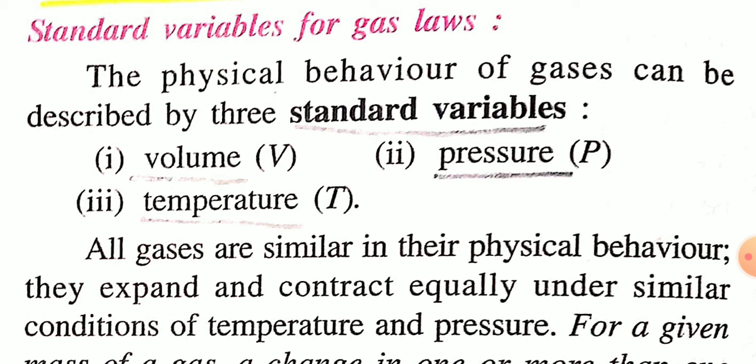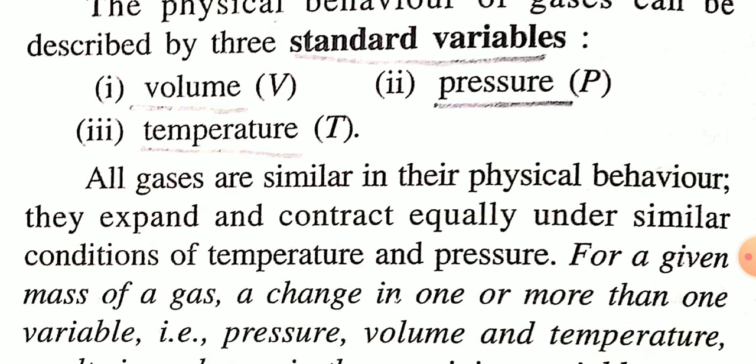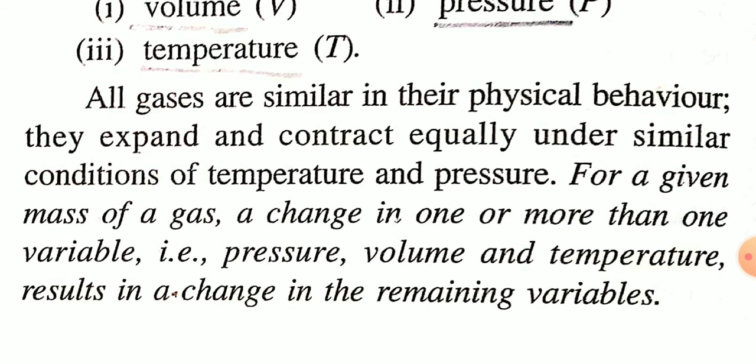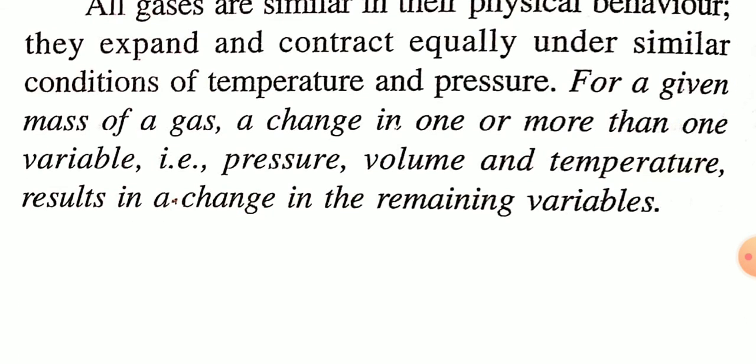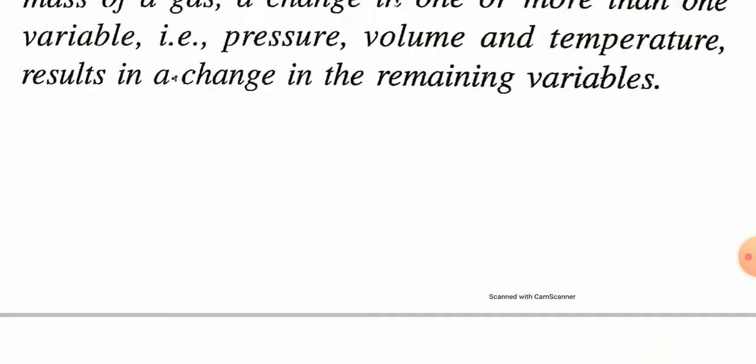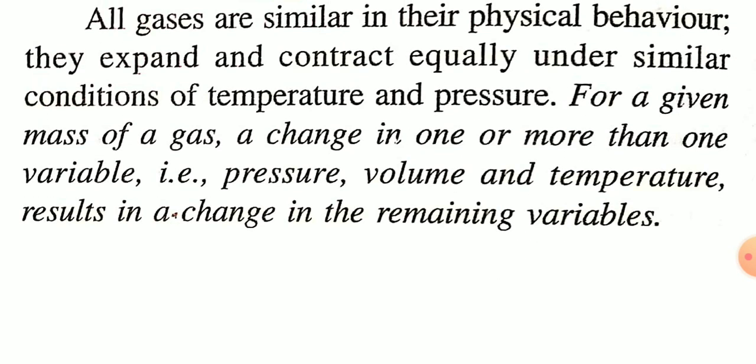They expand and contract equally under similar conditions of temperature and pressure. And for a given mass of a gas, a change in one or more than one variable, that is pressure, volume, and temperature, results in a change in the remaining variables.